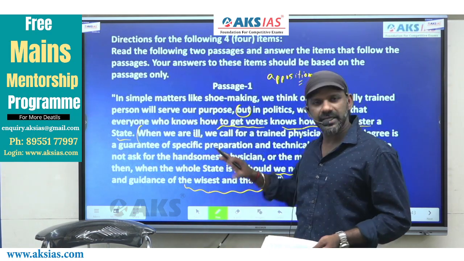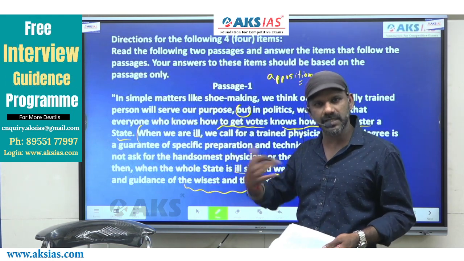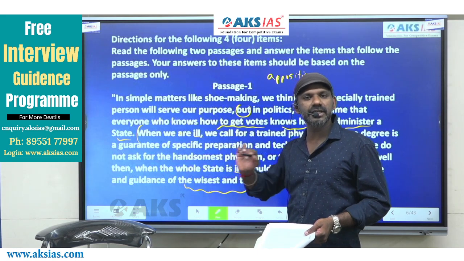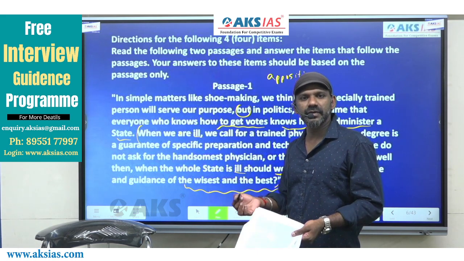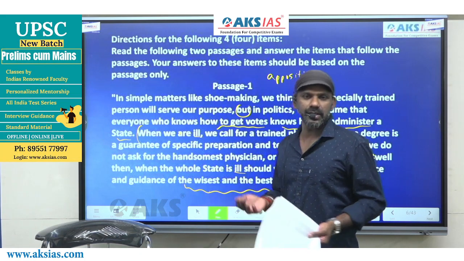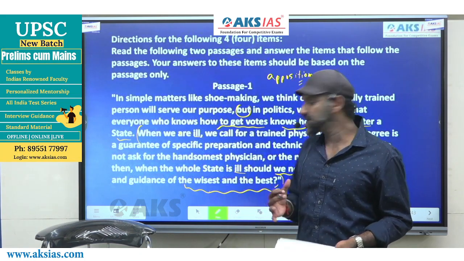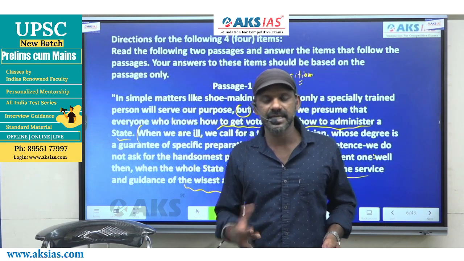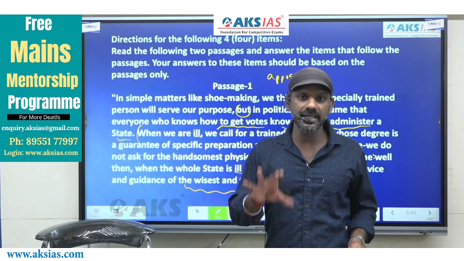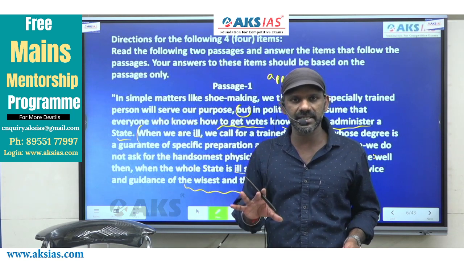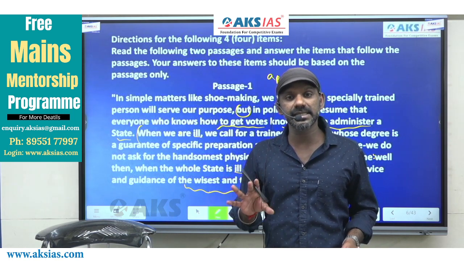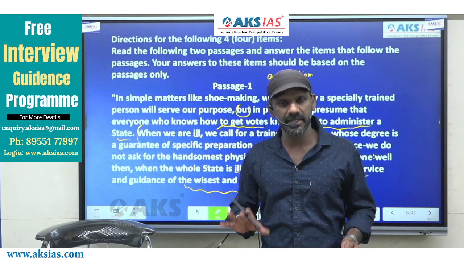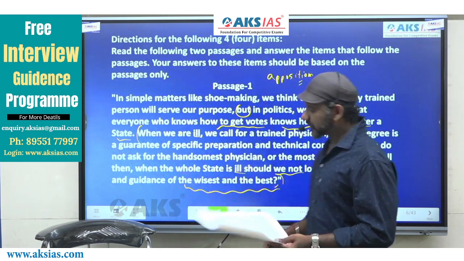And the answer to this question is already explained to us by the author in this part of the passage. When we are ill, we need a trained physician. Similarly, when the whole state is ill, whom we require is the wisest and the best politician. So here the author is trying to tell us that when the whole state is ill, we need the wisest and the best politician. And this is the message that the author is trying to convey to us. Fine? This must be the answer. Come to the options now.